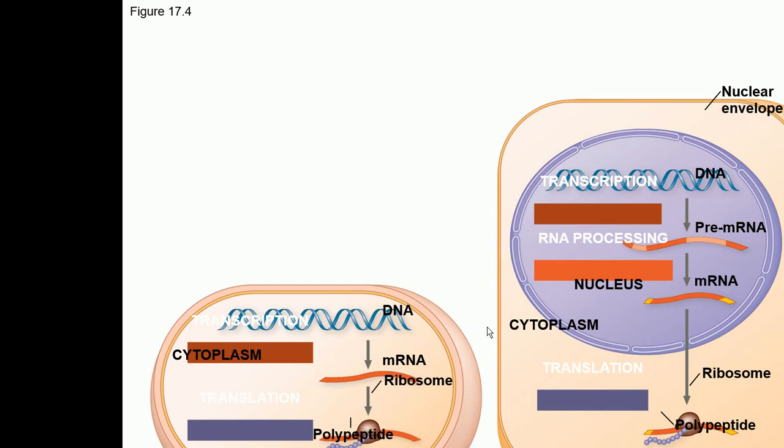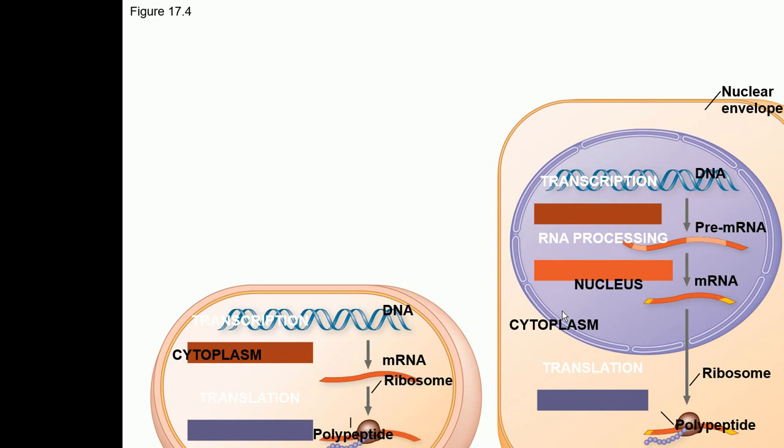And in the eukaryotes, when the mRNA is made, that mRNA is not the mature form of mRNA. It needs some processing. Only then is that mRNA converted into the mature form of mRNA, and that mature mRNA leaves the nucleus, goes to the cytoplasm, and then it is ready for translation. But this kind of processing, we will talk about in detail, what kind of processing takes place in the mRNA. We are going to talk about that shortly.